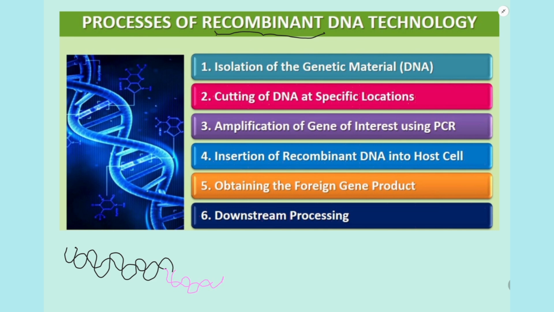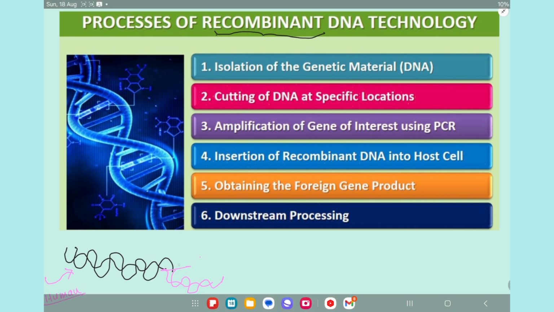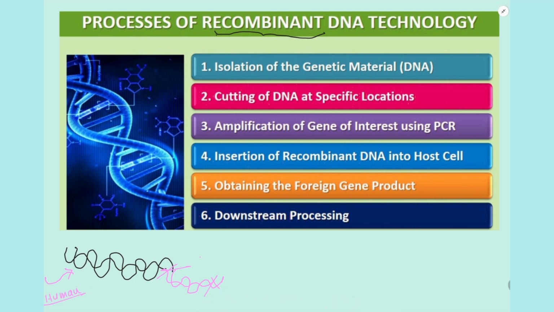I am only concentrating on my gene of interest, that is the insulin gene. So I will isolate this DNA from the human cell, and then I will cut my gene of interest. So now I have my gene of interest, that is the insulin coding gene.